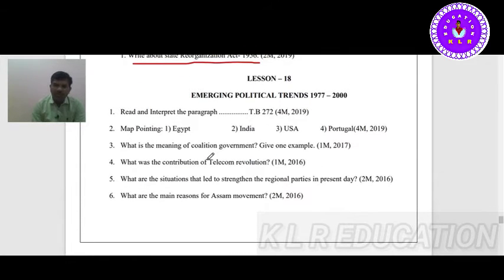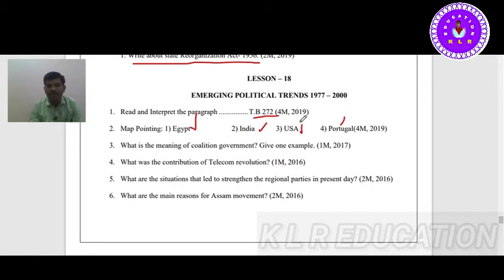18th lesson. Read and interpret the paragraph, textbook page number 272. A paragraph is given, so we have to interpret it: what is it indicating, what is the truth, what we have to do. That can be given from the paragraph. Here Egypt, India, USA, Portugal map pointings came.